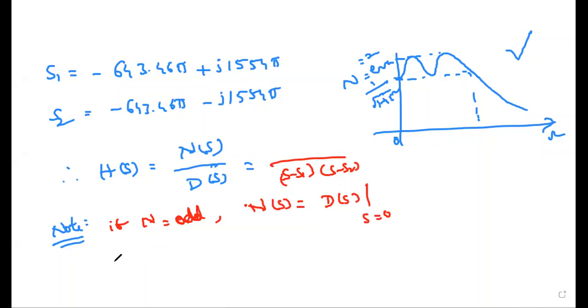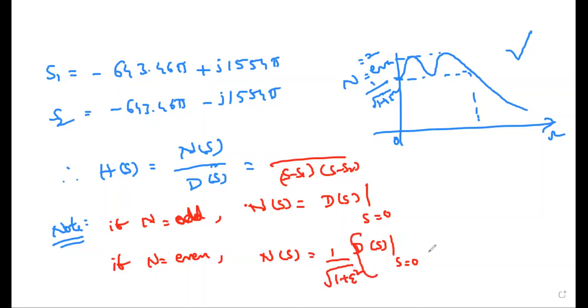When n is even, the numerator polynomial is taken the same way. We have to substitute s equal to 0 in the denominator polynomial, and for this you have to take 1 by root of 1 plus epsilon square.